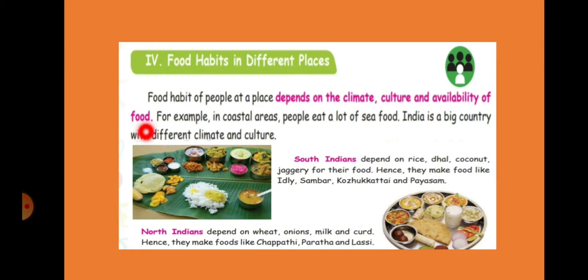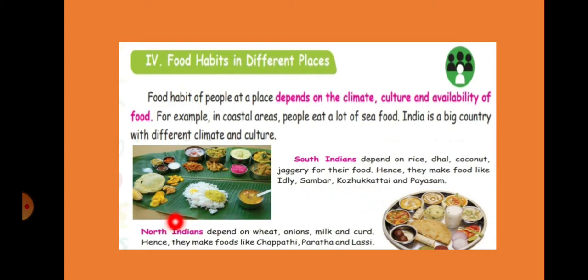We are near the coastal area, that means beach area, so we get a lot of fish. But some areas will not get fish. So availability of food also matters. Coastal area people eat a lot of seafood. Now South Indians, that is we, depend on rice, dal, coconut, and jaggery for food. So we prepare food like idli, sambar, payasam, etc.